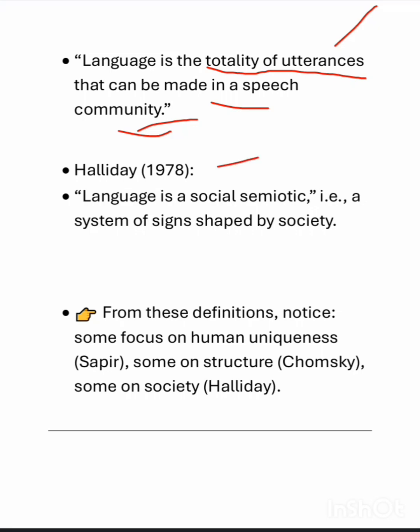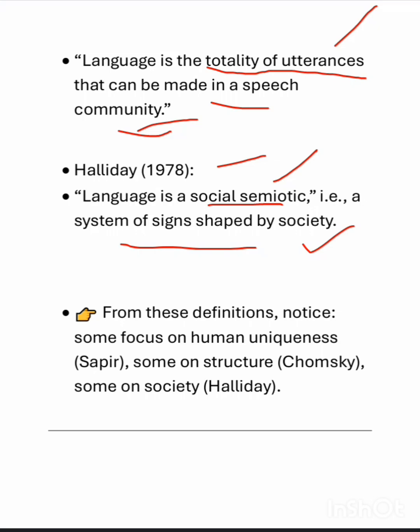Then we have Halliday. Halliday said that language is a social semiotic. Semiotic is a set of signs, that is, a system of signs shaped by society. So in the example I gave you of heart, heart is a sign of love, plus it is an organ. So there are different signs which are created by society and we use these signs to communicate. So these signs or symbols are created by society, and that is language.